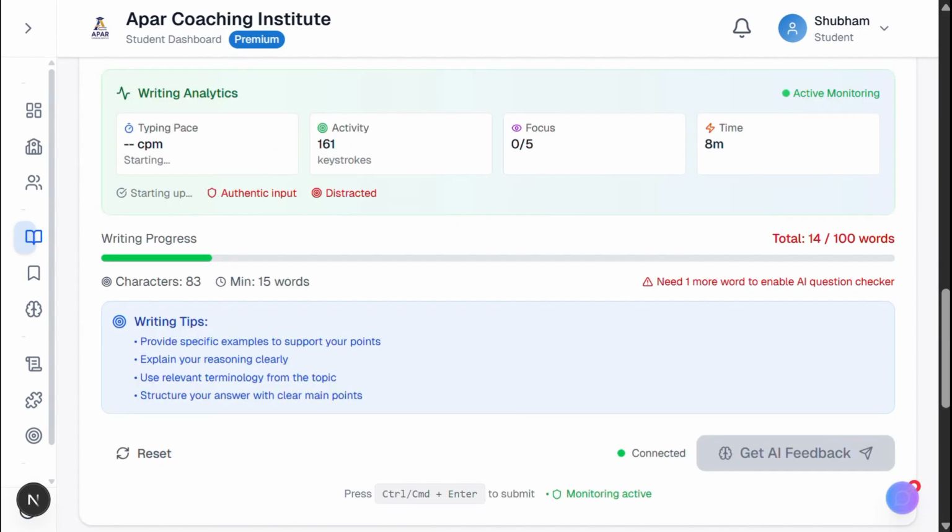Notice how the system responds in real time. At the top, writing progress shows and begins to update. Below that, characters and words appear with a red warning. This instant feedback helps students understand minimum requirements without waiting to submit. Look at the blue writing tips box that appears with the target icon, providing strategic guidance.